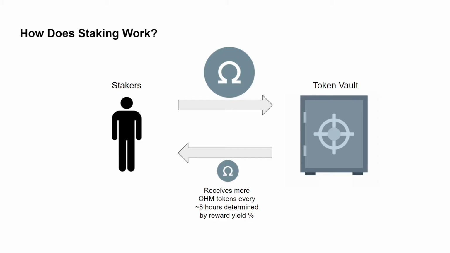How does staking work? Stakers get rewards for locking up their ohm token every 8 hours, and the rewards are compounding. This means every 8 hours, ohm is minted and added to the total supply. This is called rebasing. How much ohm is minted and distributed to stakers depends on the reward rate and the current total supply of ohm. The reward rate is set by the policy team of the OlympusDAO protocol, and theoretically there is no upper limit to how much ohm there is.